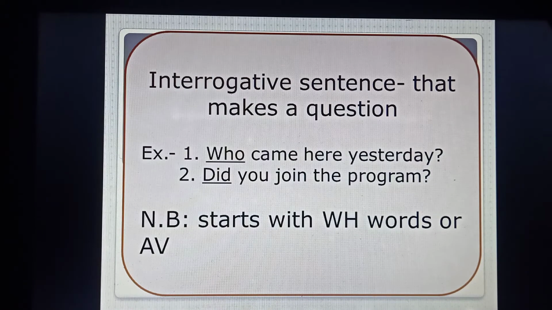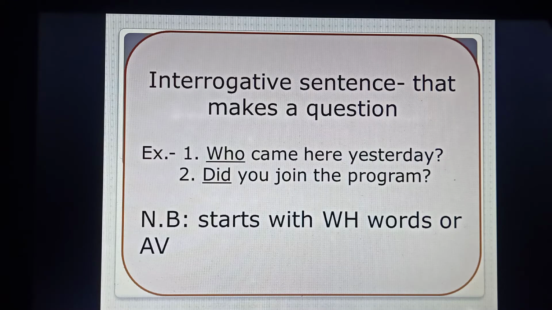Now, what is an interrogative sentence? An interrogative sentence is a sentence in which we find that there is a question. An interrogative sentence is used to make a question. See the example. Who came here yesterday? Second sentence. Did you join the program?